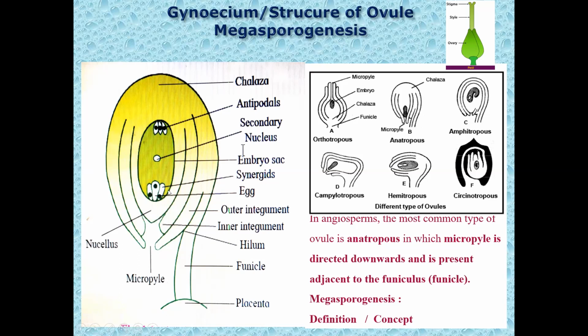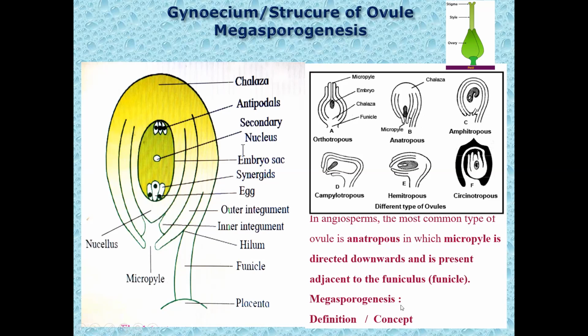Now 2 more functions are left, function of micropyle and function of chalaza. Micropyle provides passage for the entry of the pollen tube during fertilization. The pollen tube comes with the two non-motile male gametes. So to this pollen tube, which is coming with the two non-motile male gametes, the micropyle provides the passage for its entry into the ovule or into the female gametophyte. Chalaza is the base of the ovule and its function is to produce the integuments, that is the covering on the nucellus. They are produced by the chalaza. So these are the functions of different components or parts of the ovule.